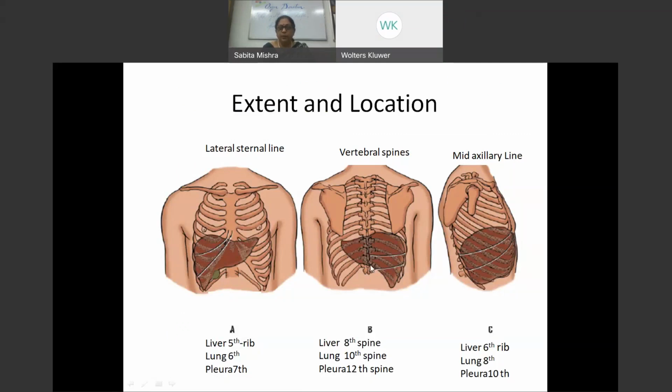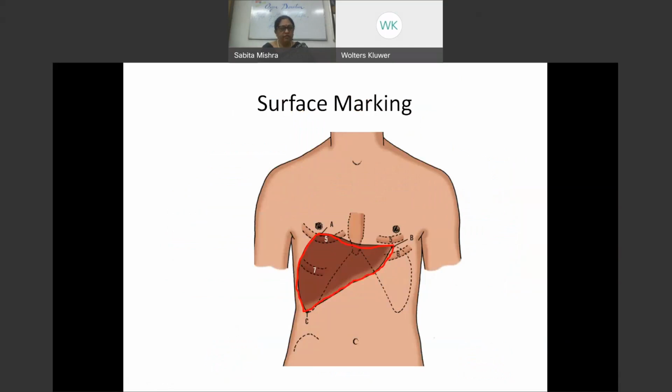That's the extent. While in the mid-axillary line, the liver is up to the 6th rib, lung is 8th rib, and we have the pleura at the 10th rib. So it is occupying the entire right hypochondrium, a hand's breadth below the xiphisternal angle, where it cannot be palpated because of the rectus abdominis muscle.